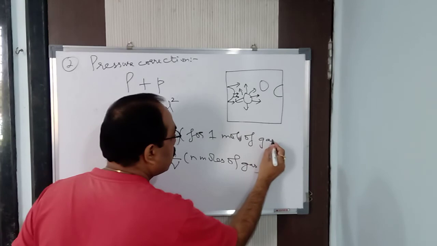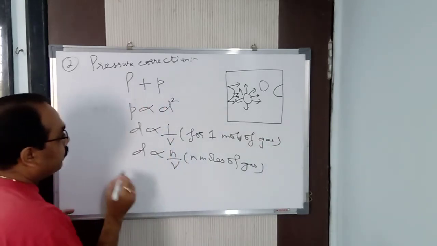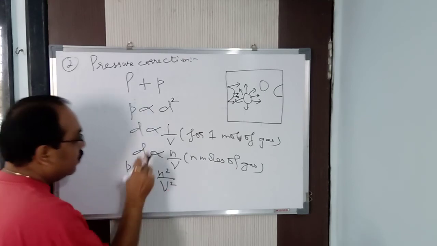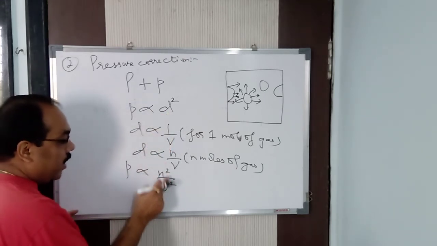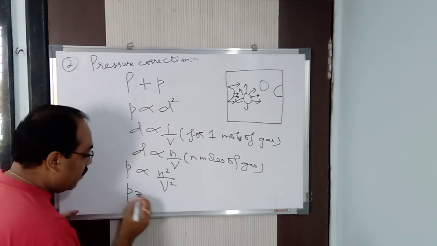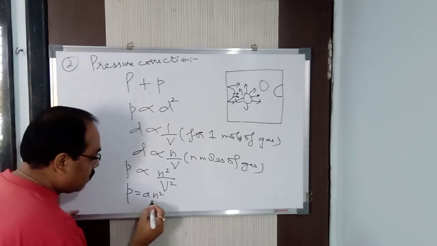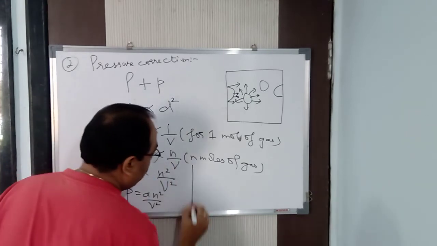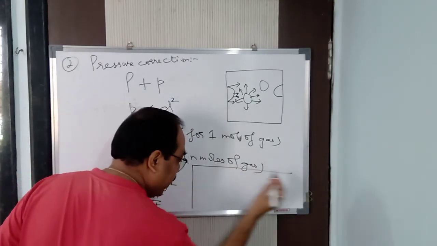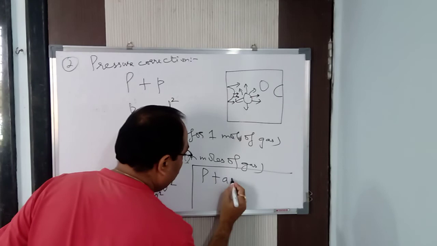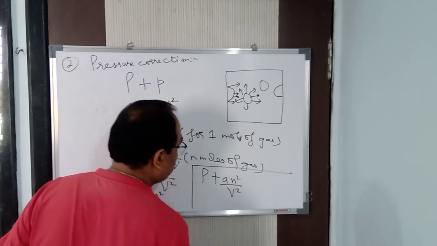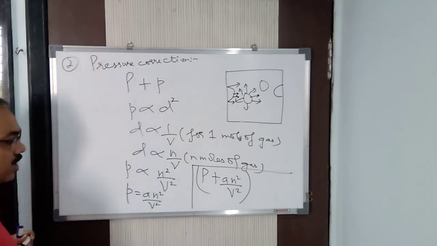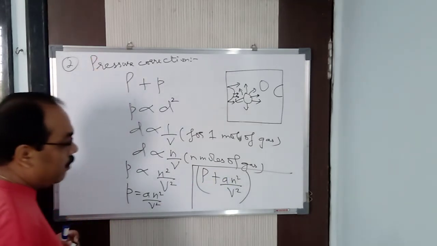Now if I put the value there, P is directly proportional to n square by V square. Here, D square, so n square by V square. To remove this proportional sign, we'll take a constant a. So, a n square by V square. So, what is the total pressure now? Total pressure or corrected pressure? P plus a n square by V square. This is the corrected pressure we got. Initially, the pressure was P. Now, the corrected pressure is P plus a n square by V square.